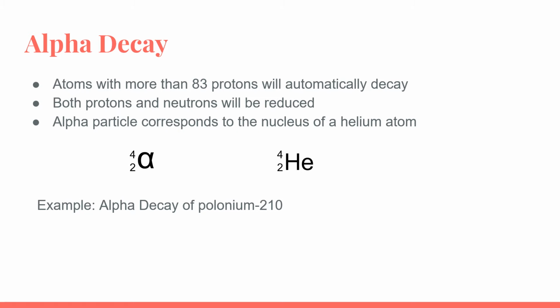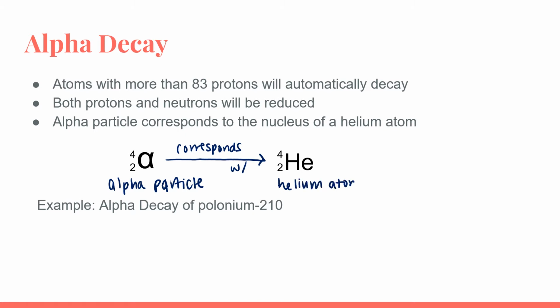In alpha decay, an alpha particle is going to be emitted, which we can see here on the left-hand side of the screen. This is what an alpha particle looks like. And an alpha particle actually looks the same as a helium atom. So when you are writing an alpha decay nuclear equation or nuclear reaction, you could see it written with an alpha particle or a helium atom as one of the two products that is going to be formed.